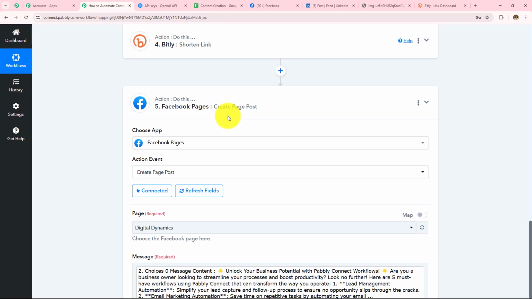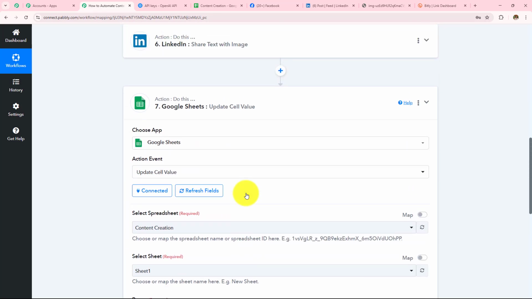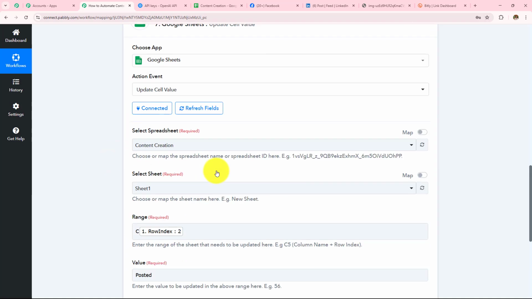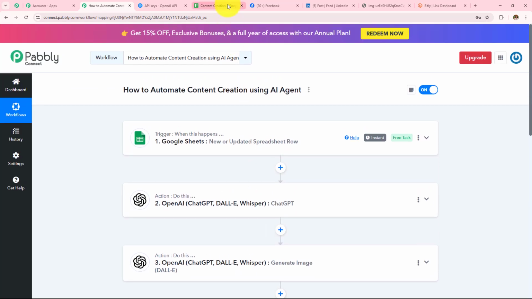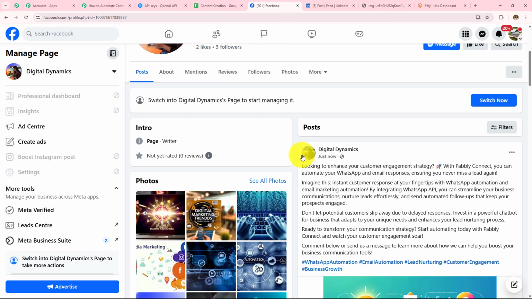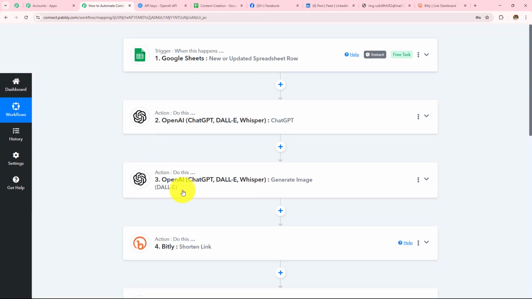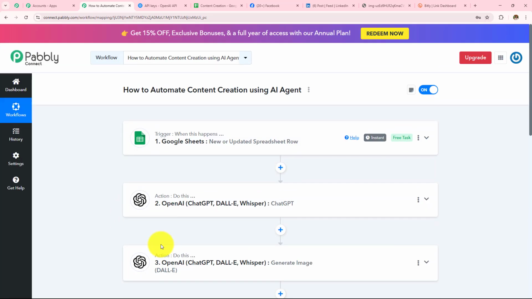I made a connection with Pabbly Connect, entered the content and the link URL. The same I did with LinkedIn. And then I wanted to update the cell value in my Google Sheets, whether the content has been posted or not. So I made a connection with Pabbly Connect, entered the range and the cell value, simply clicked on save and send test request and received the response, with the status being changed in my Google Sheets spreadsheet to posted. So this is how this automation workflow is going to run. And here we have successfully created automation between Google Sheets, OpenAI, Facebook, LinkedIn, and then again Google Sheets with the help of Pabbly Connect.